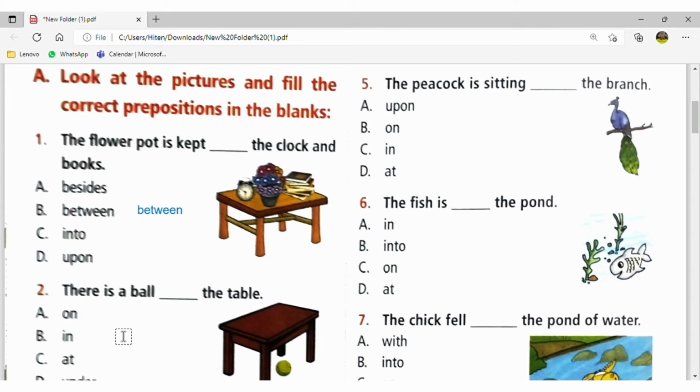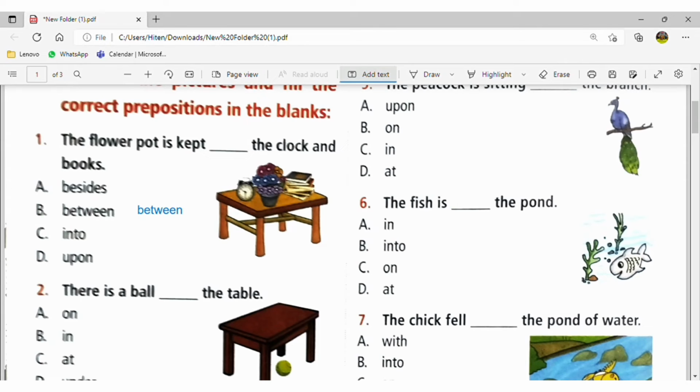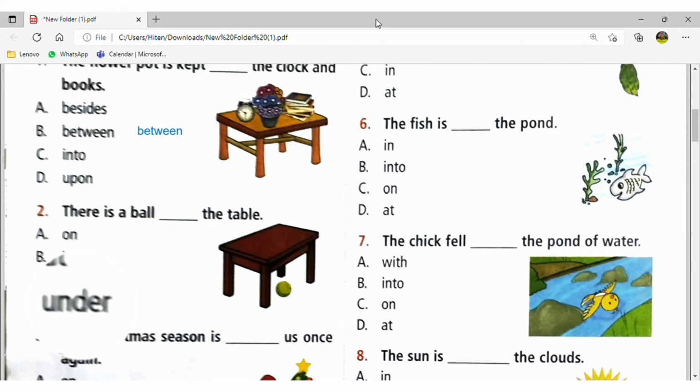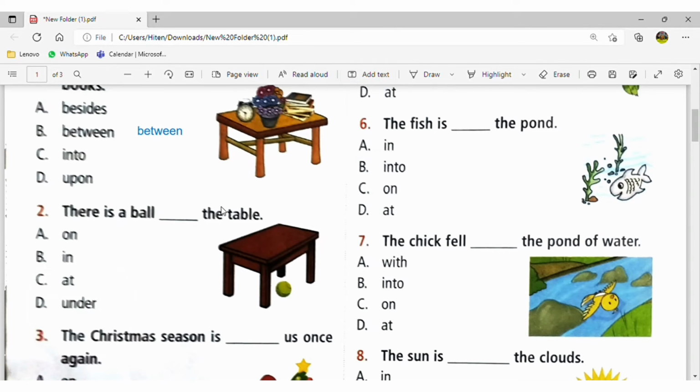If I say the sky is over us, it means the sky covers all of us. If I say under, something is kept under the table. So here there is a ball under the table. So here I will write table.